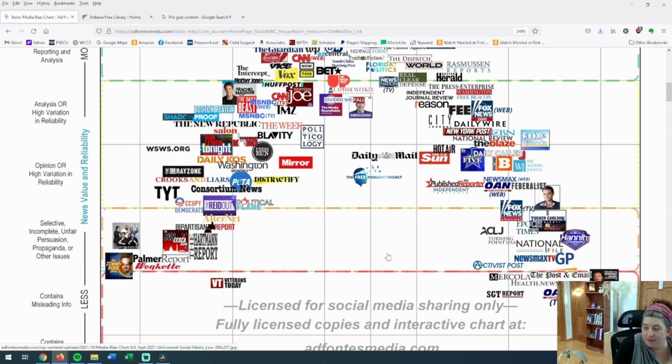And you can see even some of the things that people go to. Fox News, for example. Fox News TV is down here. Fox News Web is up here in this higher yellow, almost green area. Why is that? The web is articles that are researched, that have footnotes, that are fact-checked. They still have a bias. They're still skewed to the right because it's a conservative network, and that's okay. But the information is a little bit more reliable than TV.